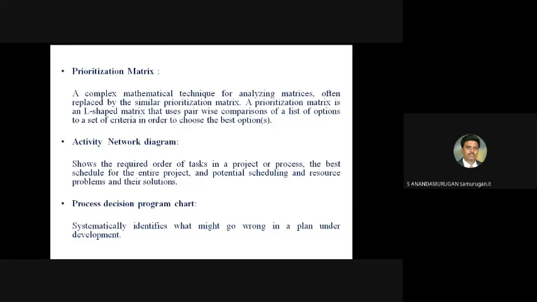Then the activity network diagram. It shows the required order of tasks in a project or process, the best schedule for the entire project, and the potential scheduling and resource problems and their solutions.